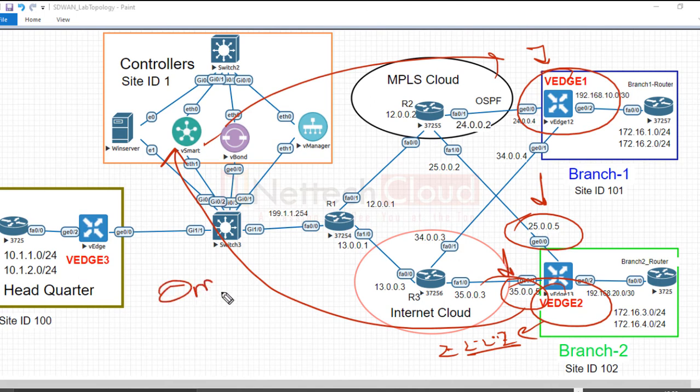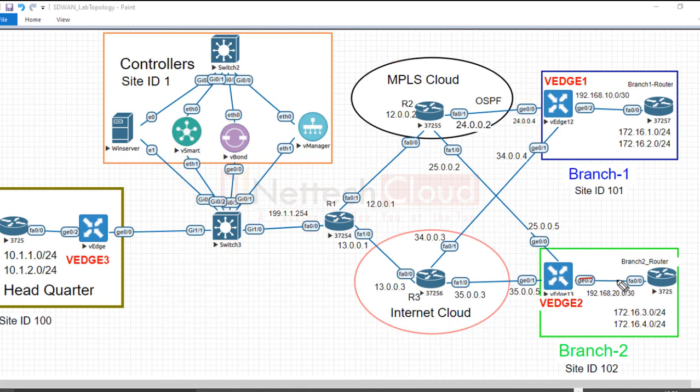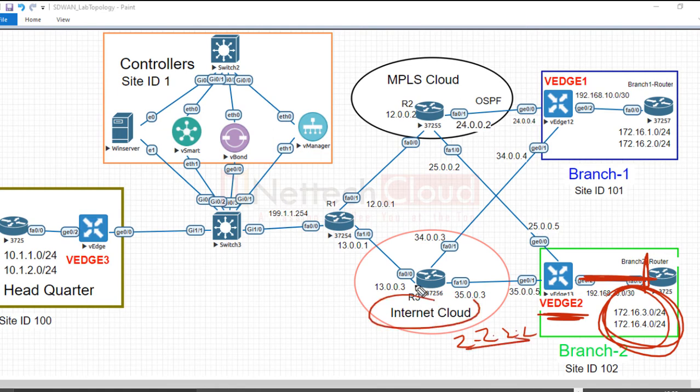And that is why in OMP, basically OMP advertises both OMP routes, that is locally connected routes, plus TLOCs. TLOC, right? TLOC means system IP, that is 2.2.2.2, color, that is transport, and encapsulation, of course IPsec. Most of the time it is going to be IPsec. However, we have GRE also, but most of the time encapsulation is going to be IPsec.